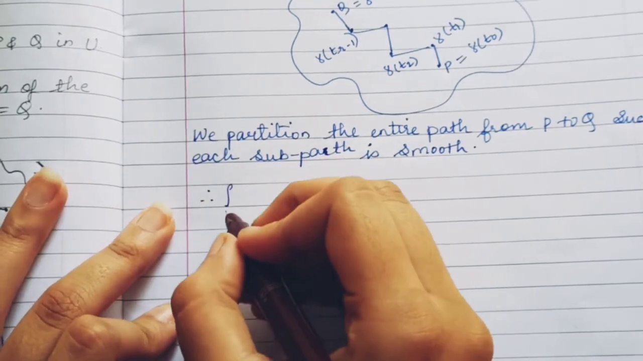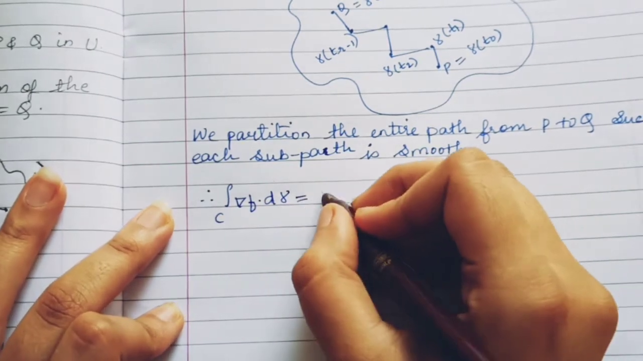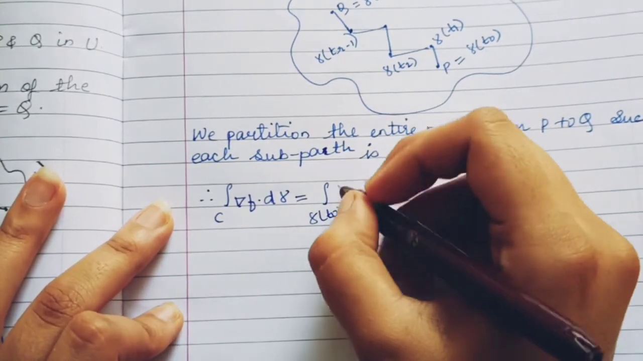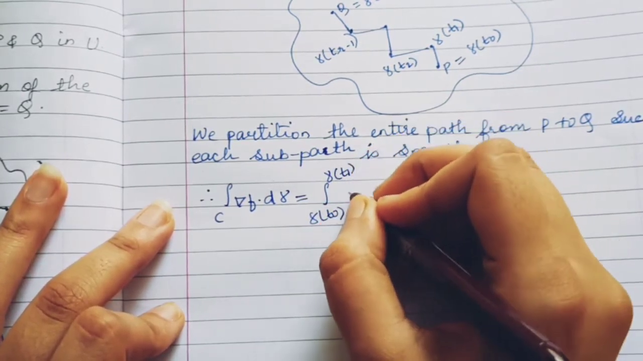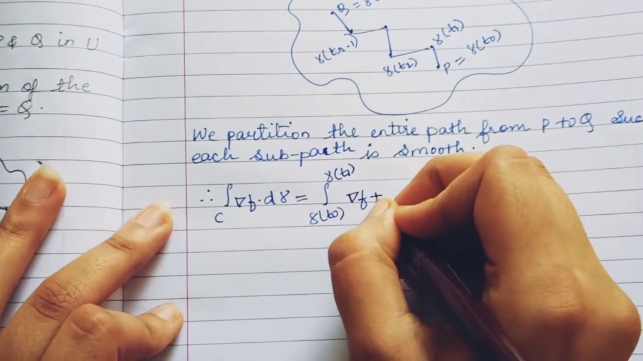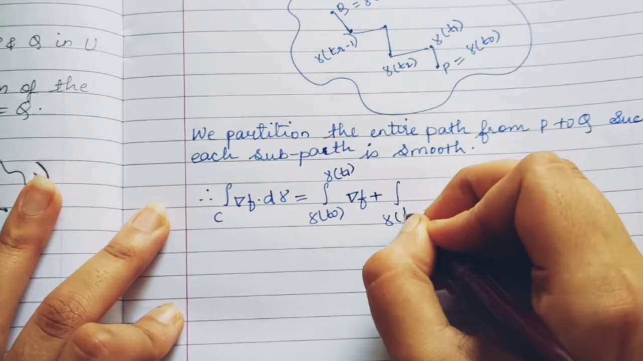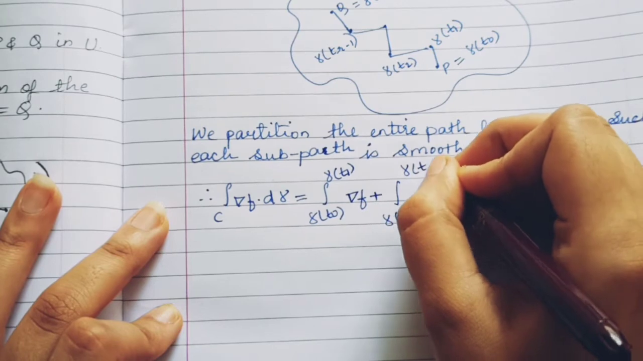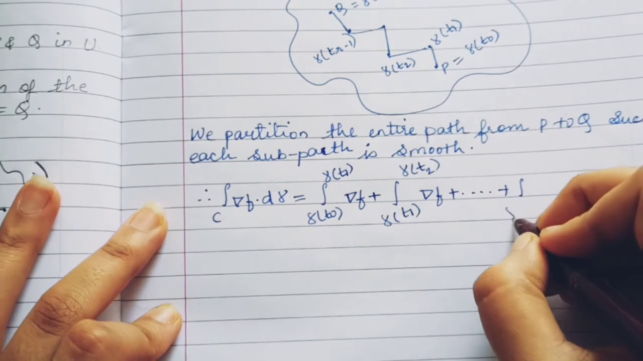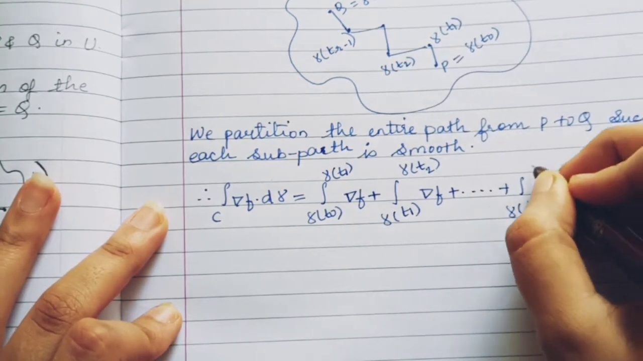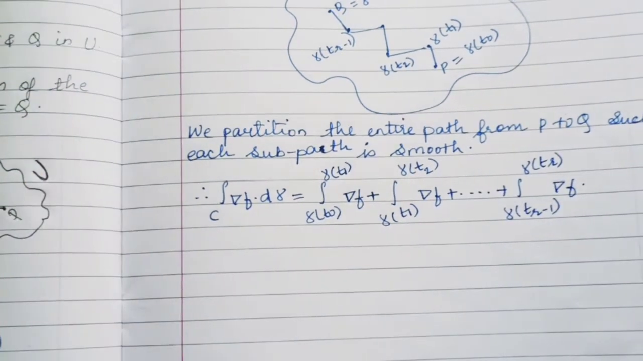It says the line integral of ∇f dγ over C. Now let us split it. So it gives us the integration from γ(t naught) to γ(t1) of ∇f, plus the integration from γ(t1) to γ(t2) of ∇f, plus so on till the integration from γ(tr minus 1) to γ(tr) of ∇f.